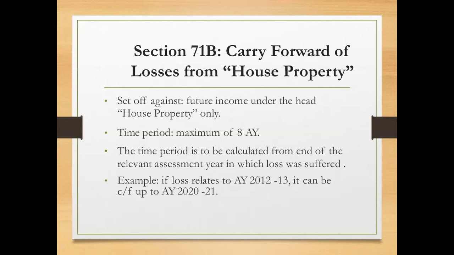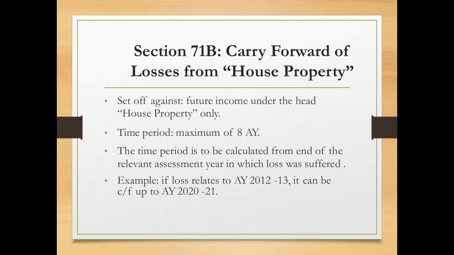The time period is calculated from the end of the relevant assessment year in which the loss was suffered. So the 8 years are calculated from the assessment year in which we suffered the loss. For example, if the loss relates to assessment year 2012-13, meaning the assessee suffered a loss from house property in assessment year 2012-13, then based on that we calculate the 8 years.